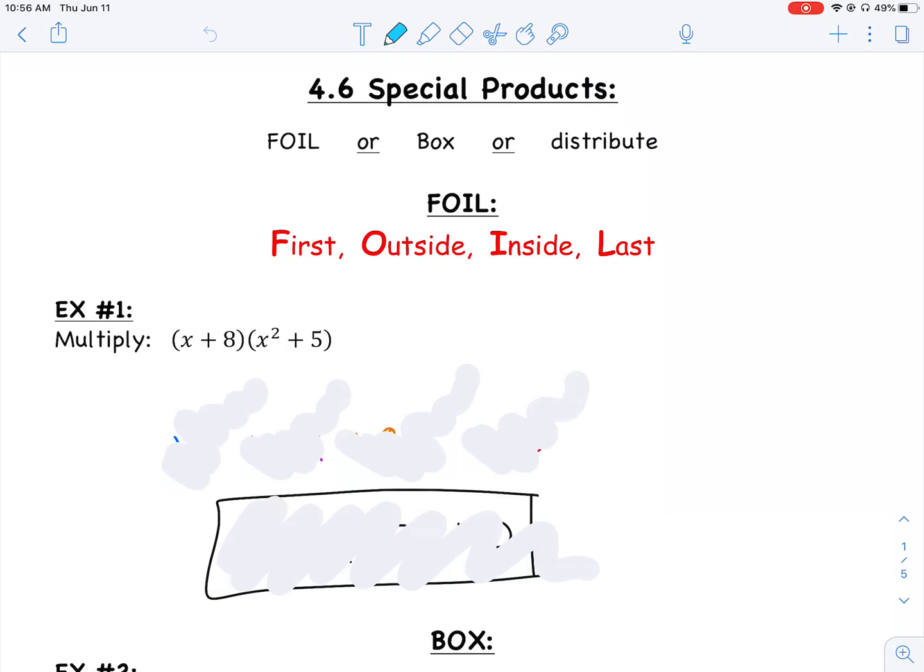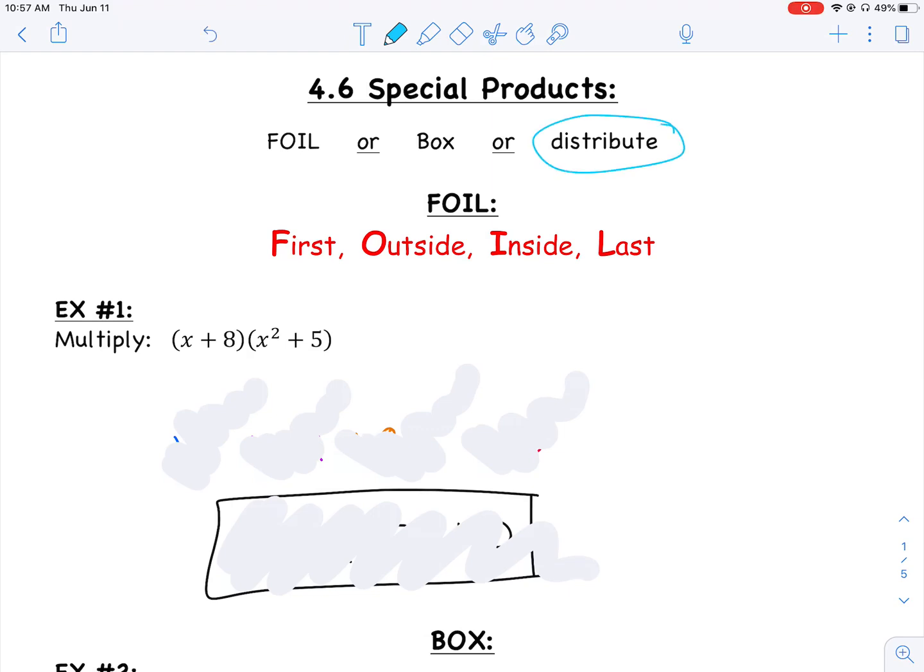All right, we're now in section 4.6, which they've titled Special Products. So we're still really multiplying polynomials. What's nice about this section is that it's a lot of repeat of section 4.5. We're just doing a lot more practice with multiplying polynomials. And we talked already about the different techniques you can do.